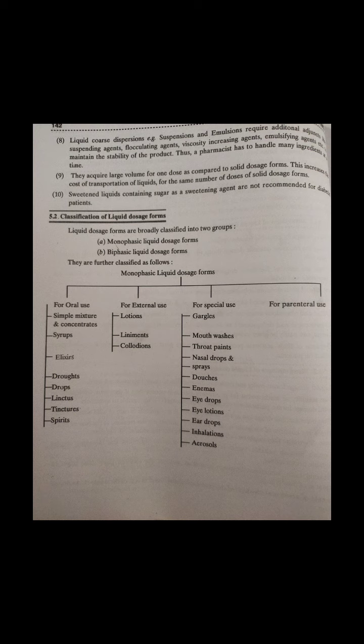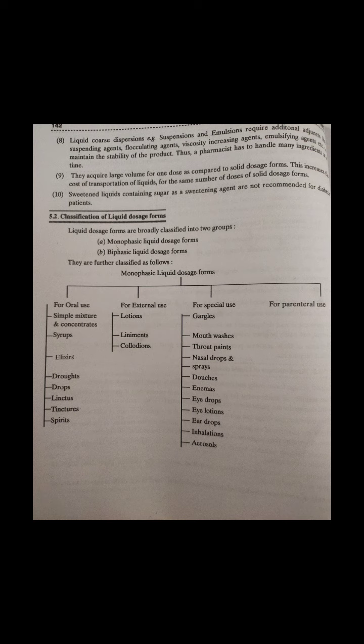Now mouthwashes. Mouthwashes are aqueous liquid preparations used for rinsing, deodorant, refreshing, or antiseptic action on the front portion of the mouth cavity. They should be pleasant in taste and odor. Usually they are supplied in concentrated form in a clear fluted container, and the label should carry directions like dilution ratio with warm water, for external use only, and all other necessary requirements of liquid dosage form except the dose column.